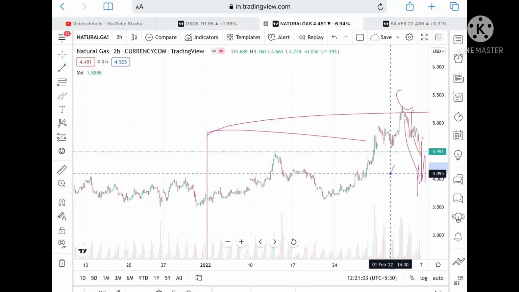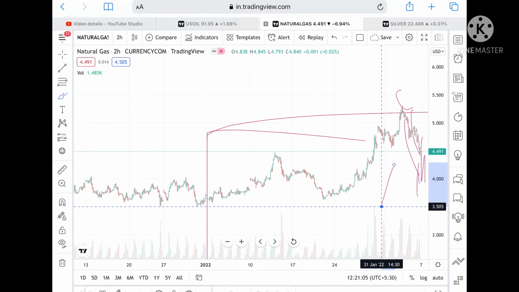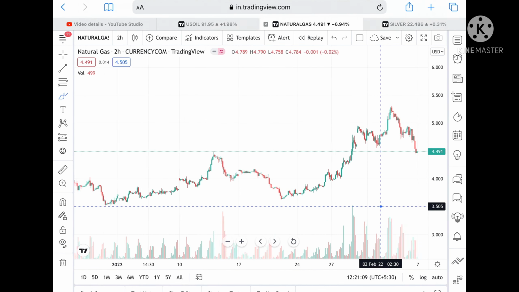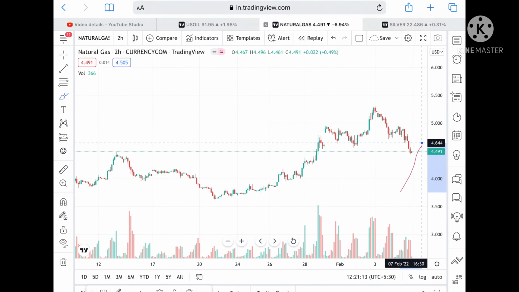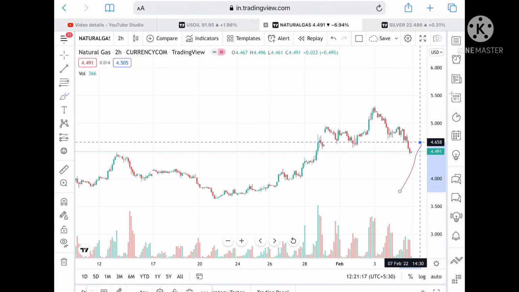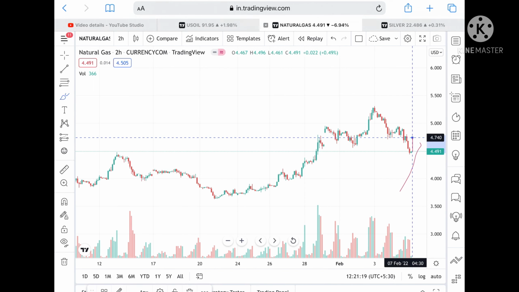Okay, and it can fall further towards a level of 3.505. But suppose if the price sustains this level, we can see it go towards a level of 4.569, and from there we can see it can move upside towards a level of 4.658, and from there we can see it can go further upside towards a level of 4.733.